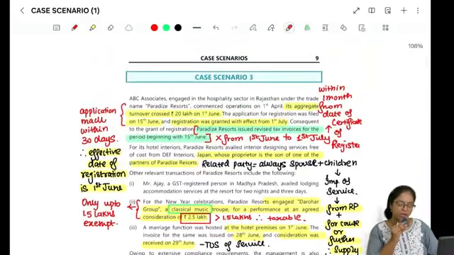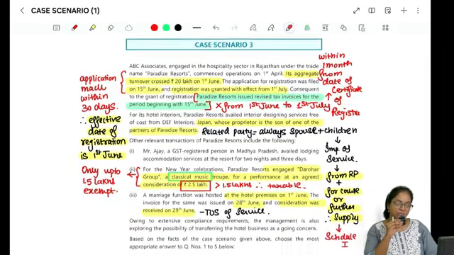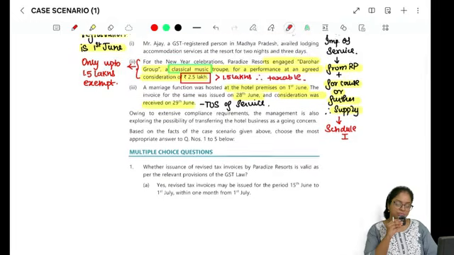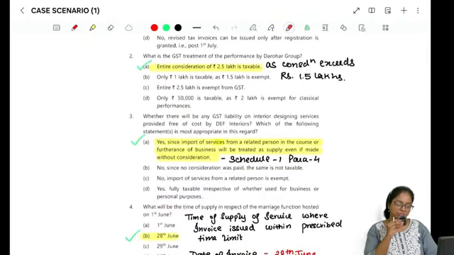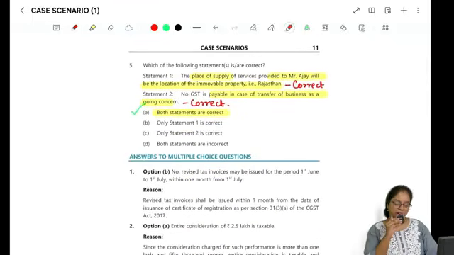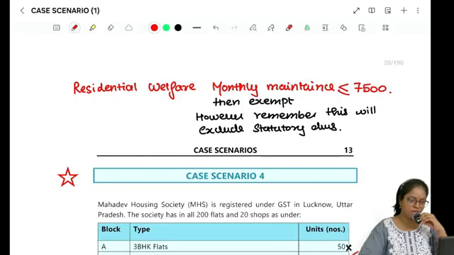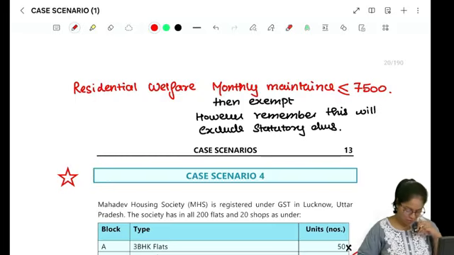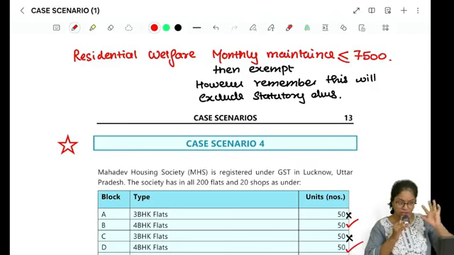I'll quickly scroll through that. In case you want to make any note, you can do so, and then we move on to the 4th case scenario. Right? So let's move on to the next case scenario. So let's move on to case study 4. Case study 4 is mainly relating to the exemption that you studied for residential societies, right?